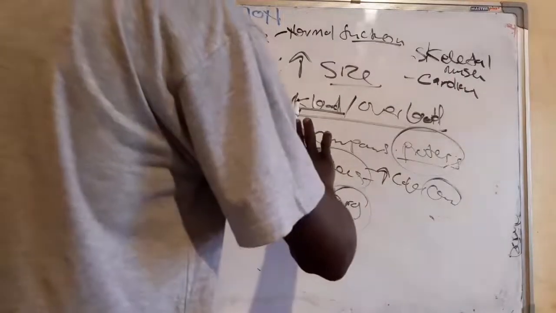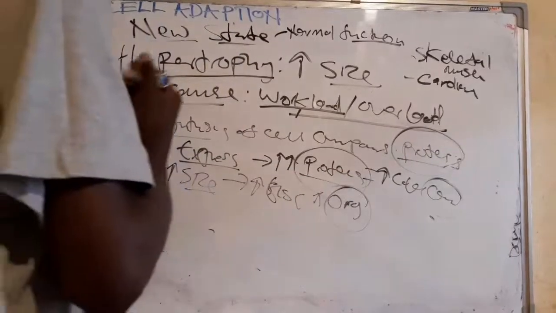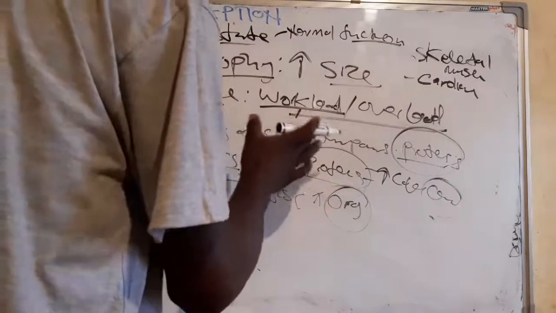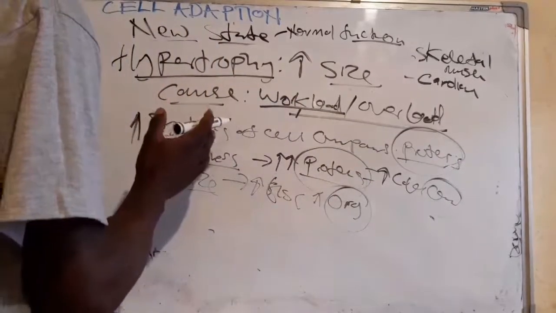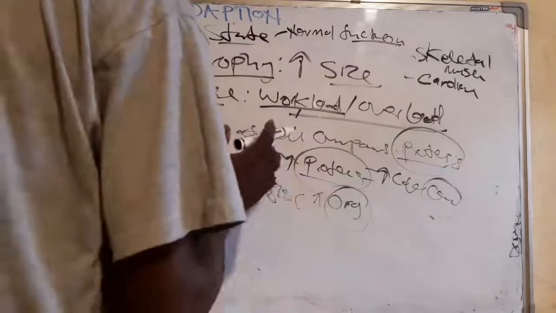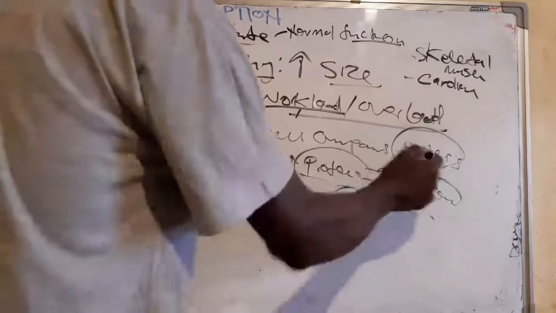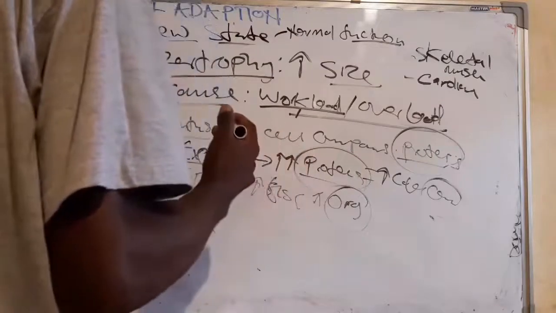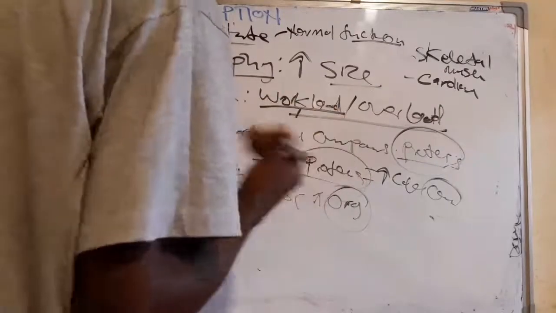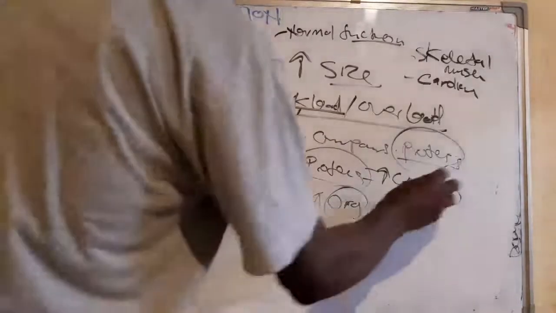So here we are talking about the mechanism which, when the cells are stimulated by the workload or the overload, it activates the gene. The gene expresses. As it expresses, it increases the synthesis of the cell components, mainly the proteins. Then the proteins are synthesized, causing the cell to increase in size, and the tissue and also the organ to increase in size. Let's talk now about the pathological hypertrophy and the physiological hypertrophy.